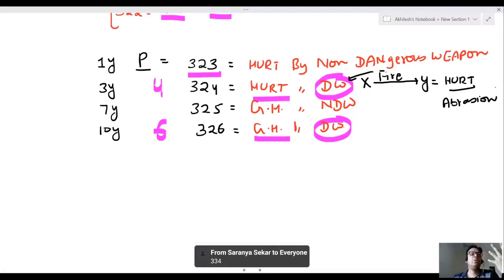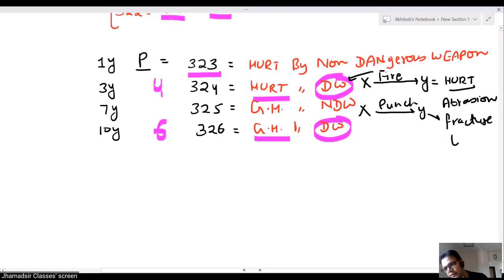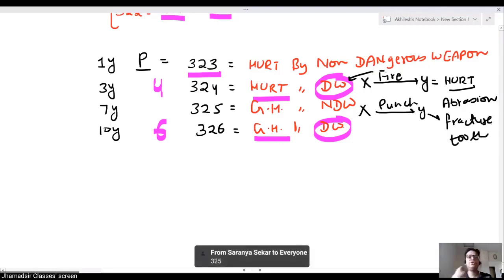Okay. What is 325? X punched Y. Y got a fracture of the tooth. But sir, punching is not a dangerous weapon. This is a fracture of the tooth. It's a grievous hurt by non-dangerous weapon.